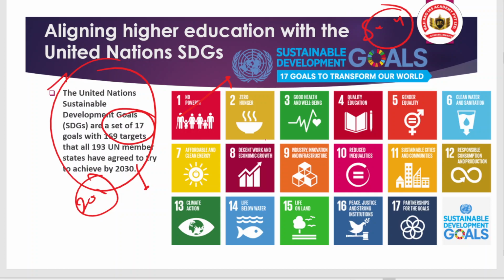Okay, so you can remember these goals: goal number 1 talks about no poverty, goal number 2 talks about zero hunger, SDG 3 talks about good health and well-being, SDG 4 talks about quality education. You can read all these by pausing the video and try to integrate them in your answer. So that is the basic point and the basic context. We have talked about the sustainable development goals.